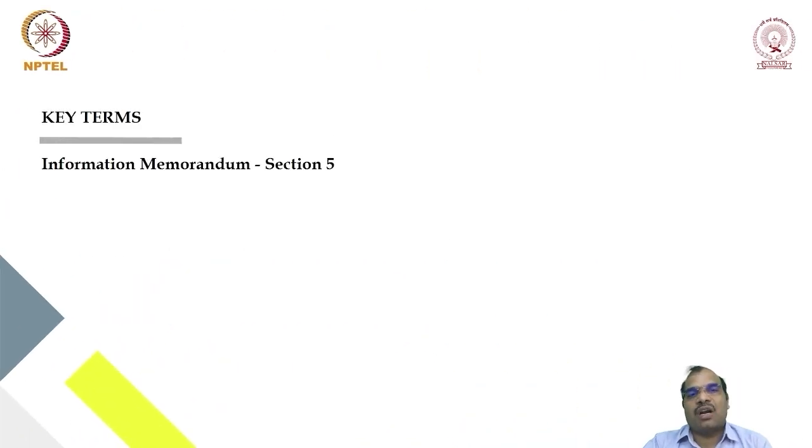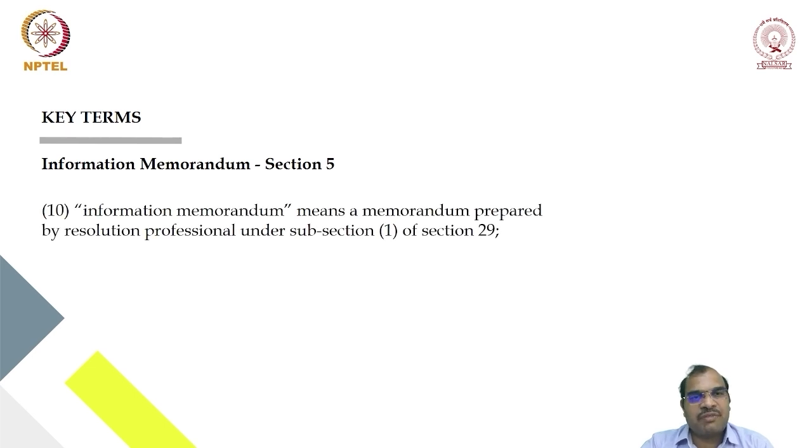Information memorandum. Section 5, subsection 10 defines the term information memorandum. Information memorandum means the memorandum prepared by the resolution professional under section 29, subsection 1. Please remember, in the subsequent lessons we are going to discuss this information memorandum. A separate lesson is dedicated to the contents of the information memorandum. Let me tell you briefly, when the resolution professional is appointed, when the CIRP process is going on, he is going to prepare the information memorandum.